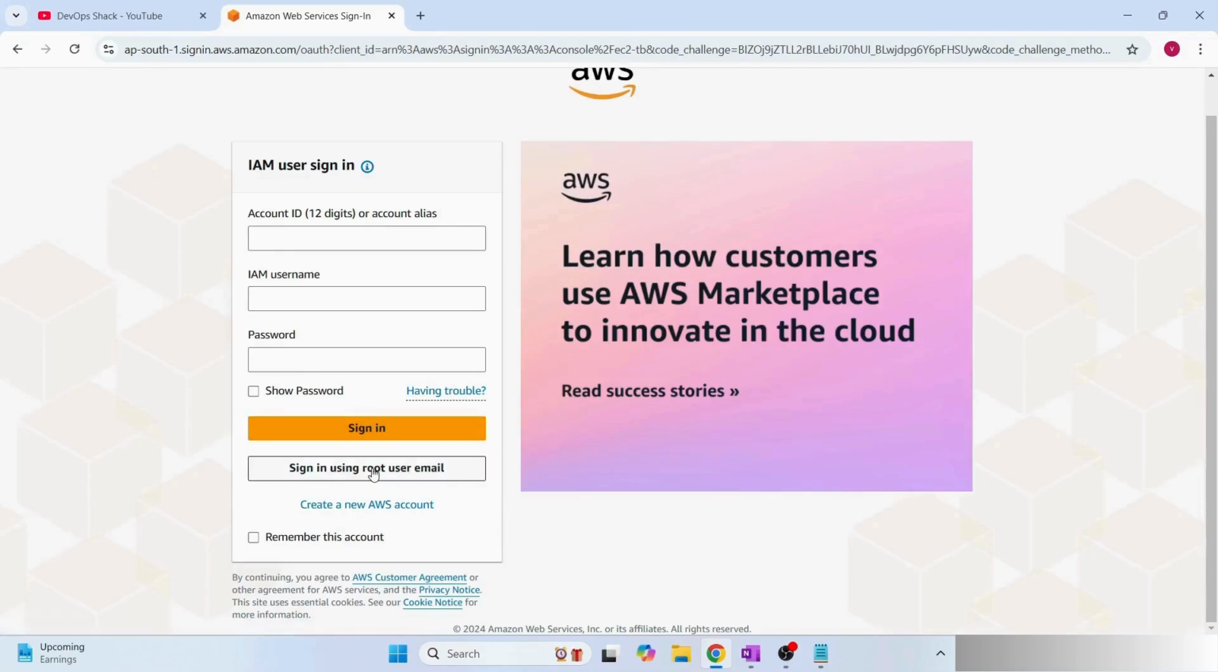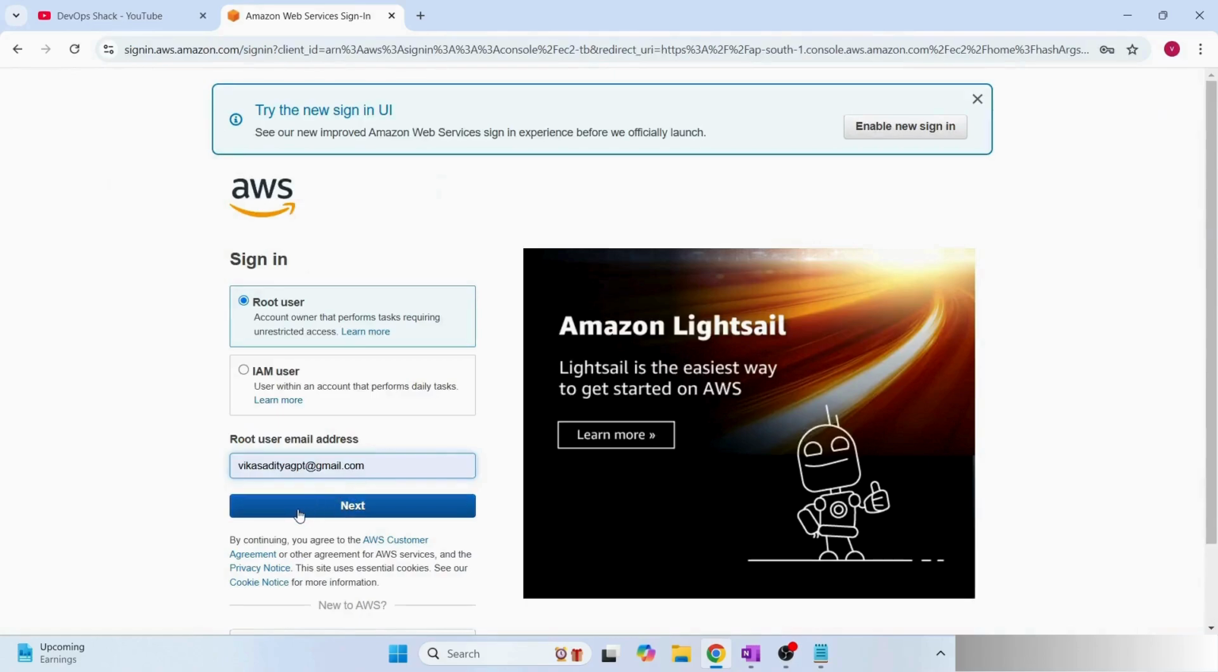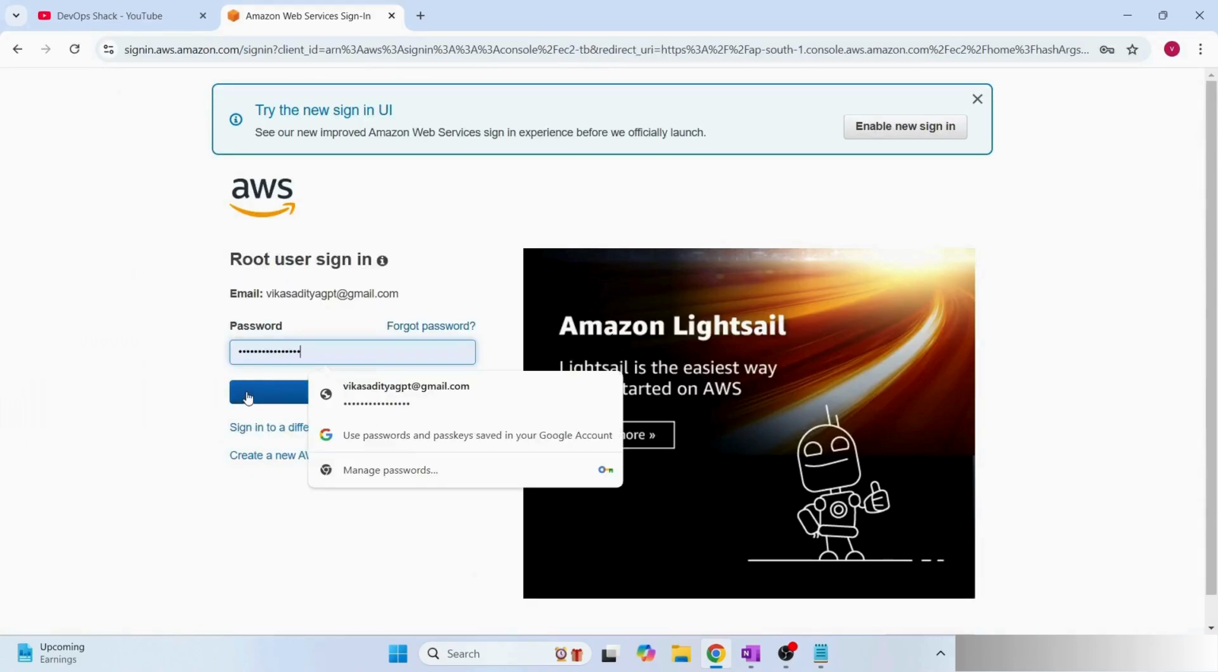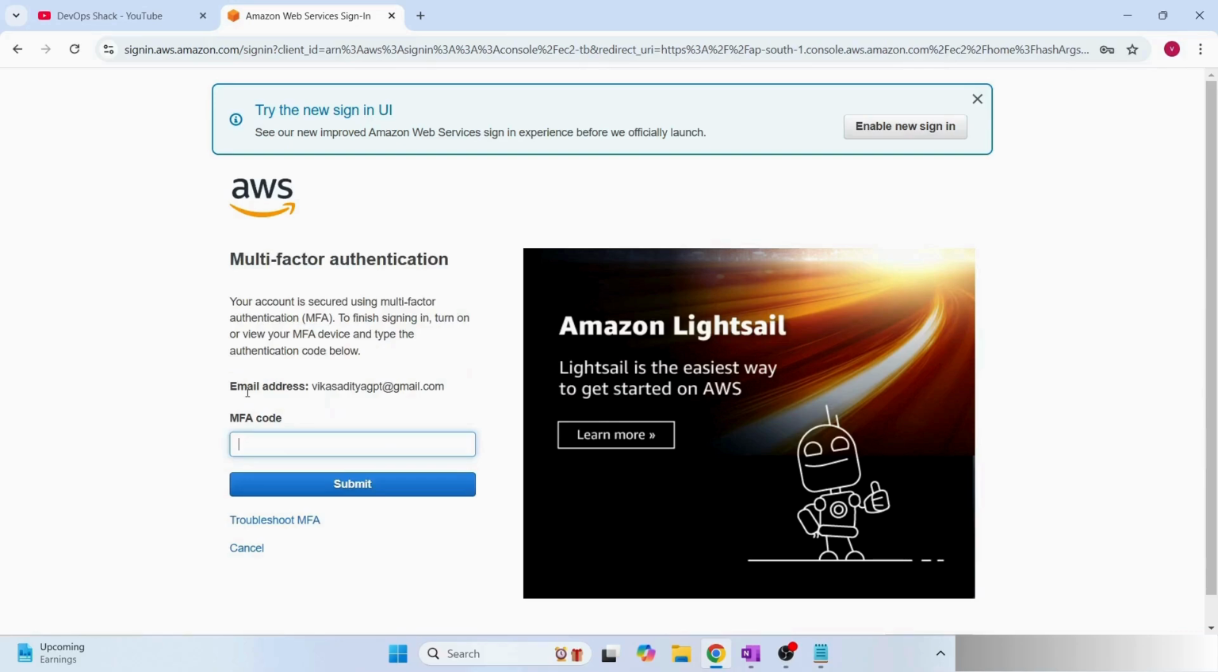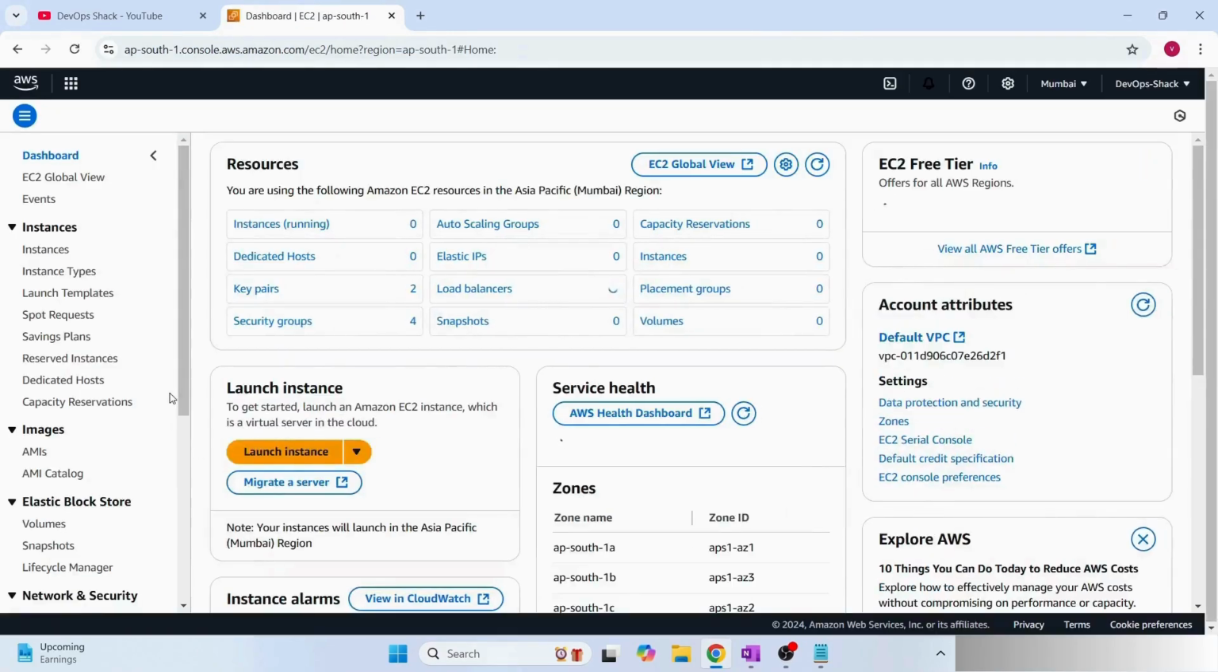For now, let us go with root user email. I can click on that, provide the user email, click on password, and then we have to provide the authenticator token, the MFA code, which you'll be able to get on your phone once you have registered. So I'll put the code there and I can submit. Now we have logged in.